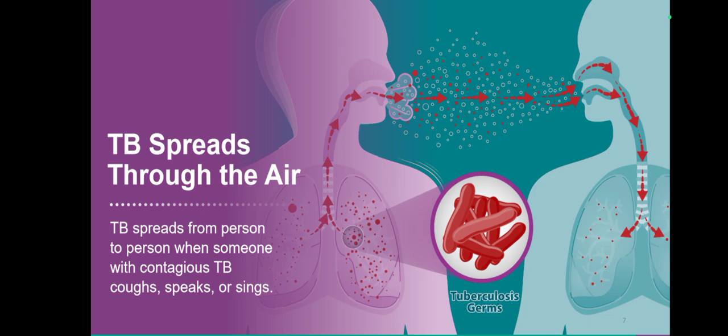Remember always that only a pulmonary tuberculosis patient can transmit infection to others. Extrapulmonary TB patients cannot transmit disease. This is very important: extrapulmonary cases are not infectious.